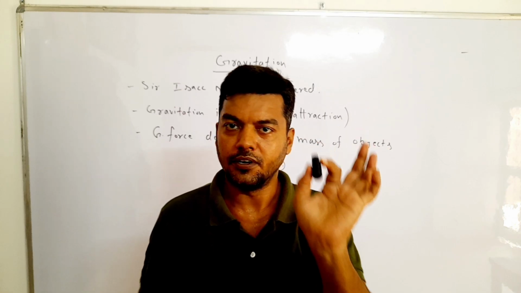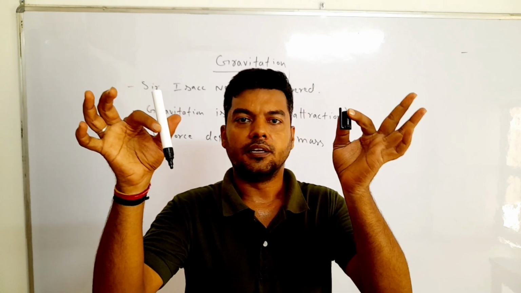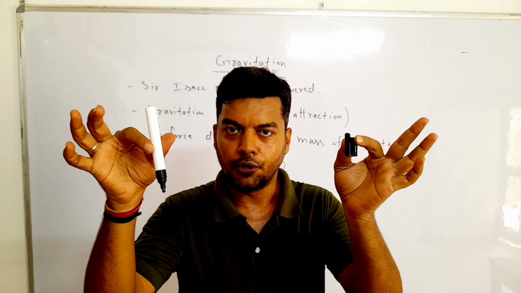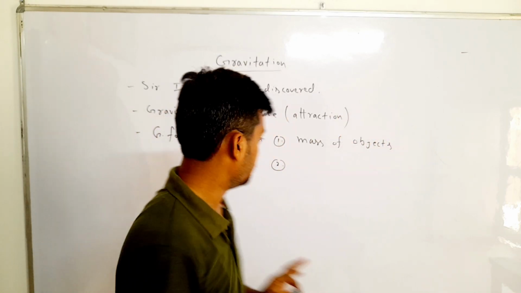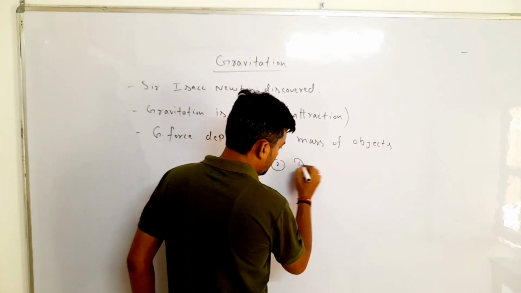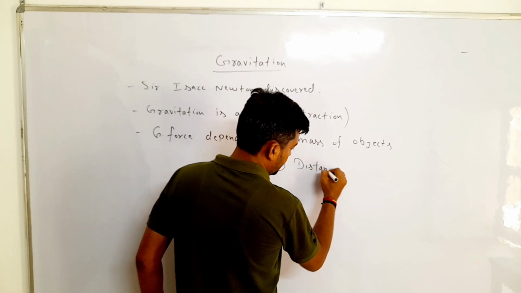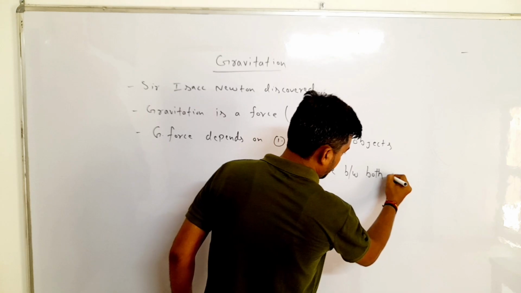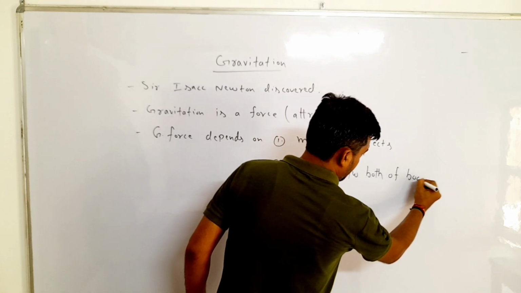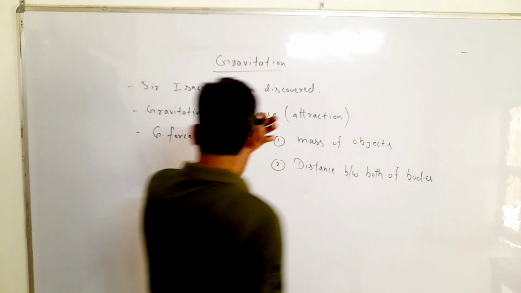First one is m1, second one is m2. There is a distance between both of the bodies, and gravitational force depends on their distance also.